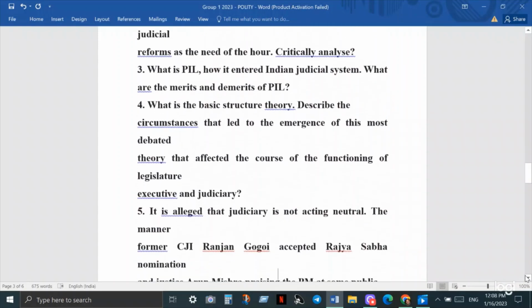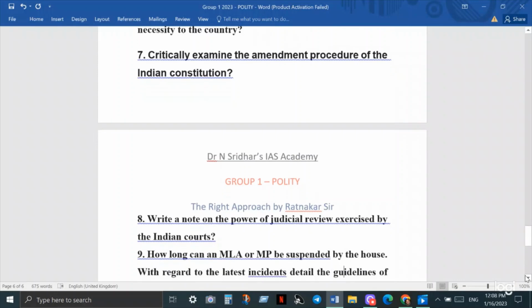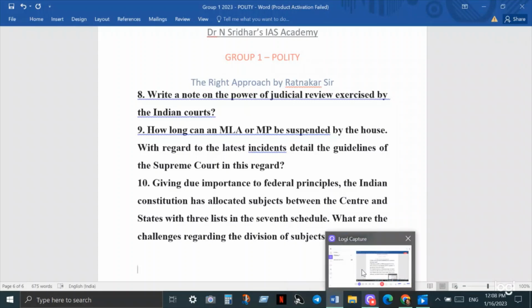The last section is regarding center-state relations as well as the Panchayati Raj system, local self-government. So you may get a question in this chapter like, with due importance to the federal principles, the Indian Constitution allocated subjects between the center and states with the 3 lists in the 7th schedule. What are the challenges regarding the division of the subjects? So this question you may get from this chapter.